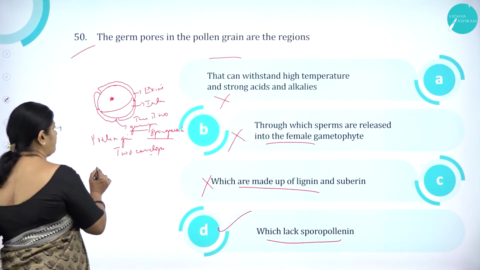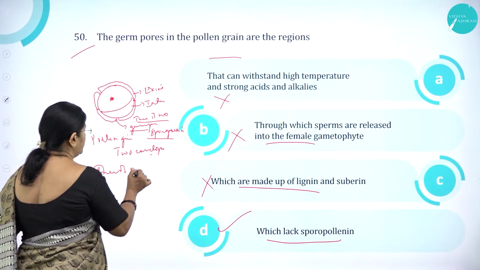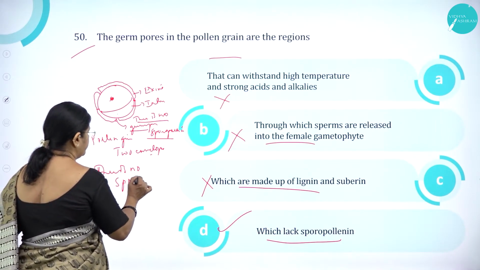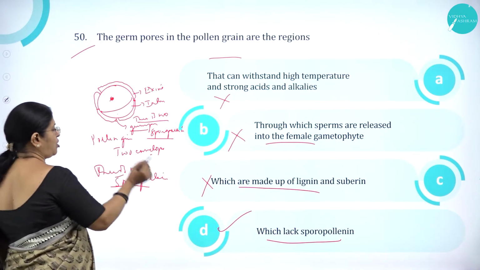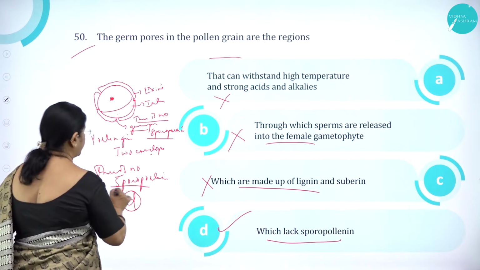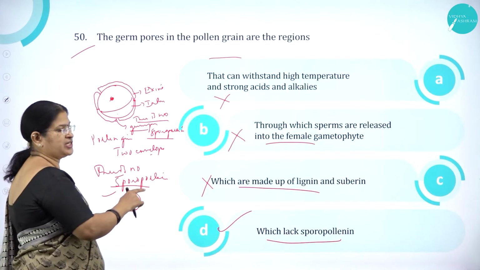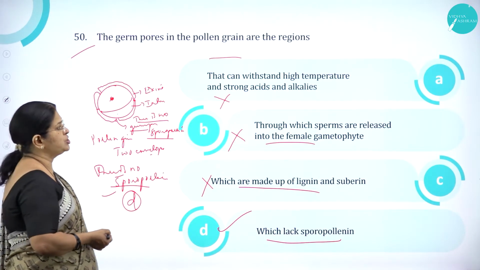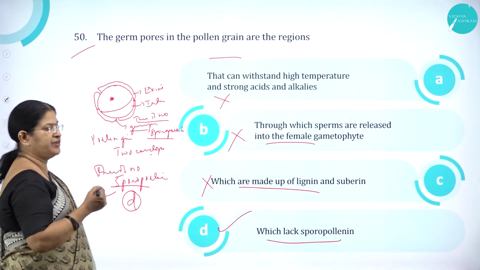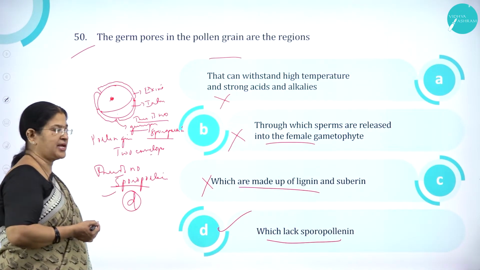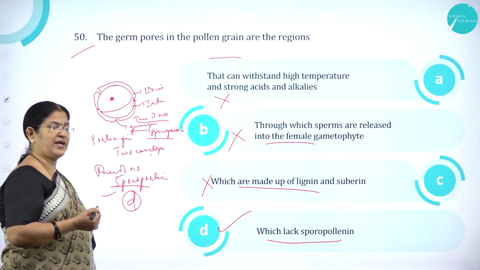So which will not have what? There is no sporopollenin at this particular germ pore. So option D is correct. The germ pores in the pollen grain are the regions which lack, which do not have, sporopollenin, a chemical substance which can withstand high temperature and strong acids and alkali. That is the reason why the pollen grains are viable.